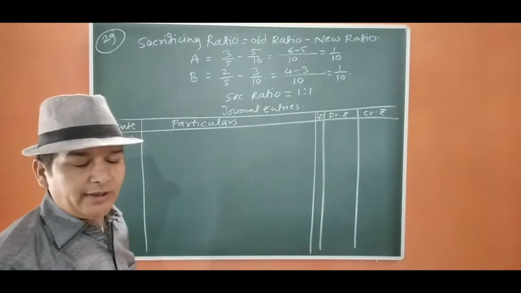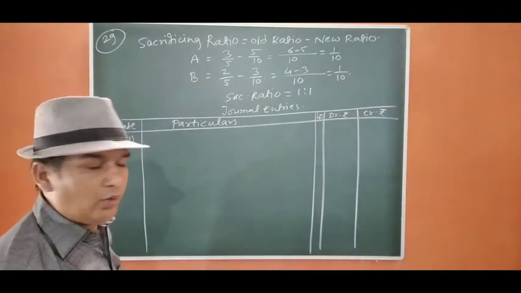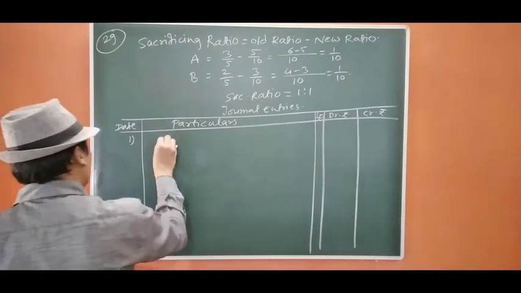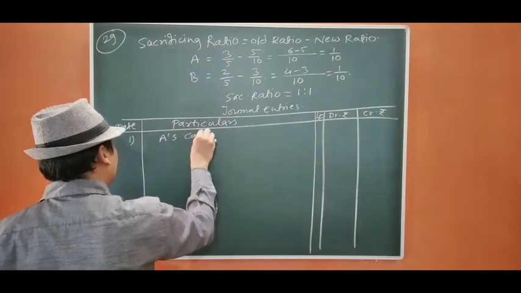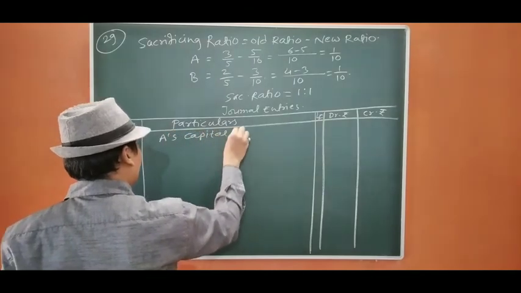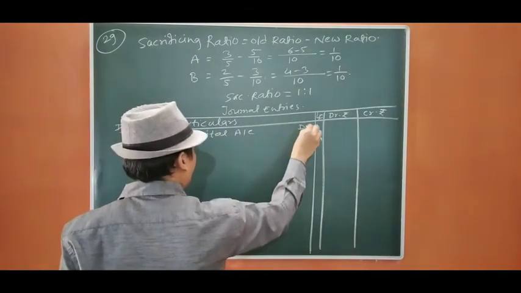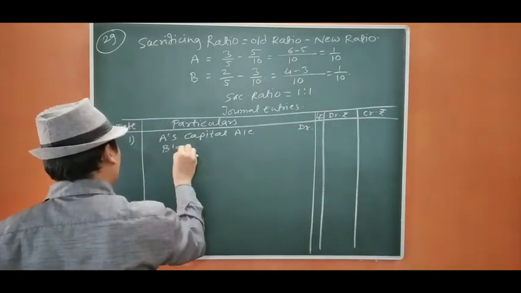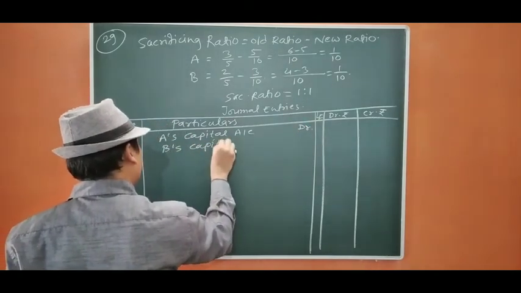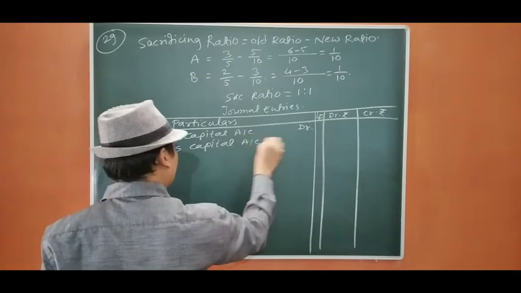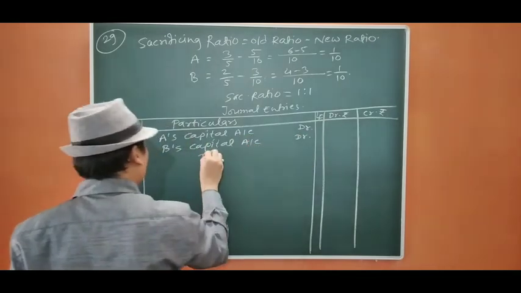It will be distributed between the old partners in the old ratio. So A's capital account debit, B's capital account debit, to goodwill account.